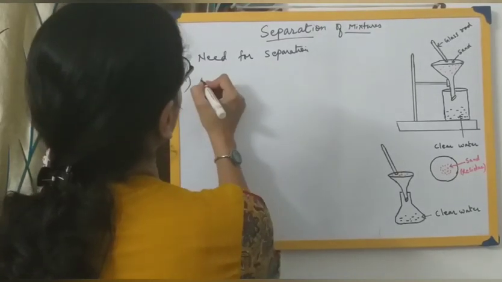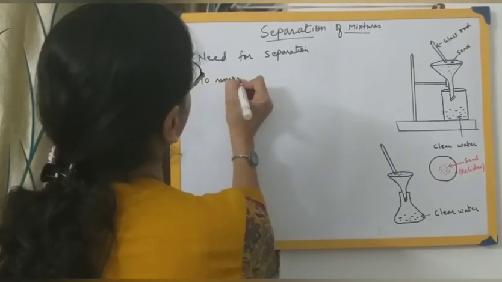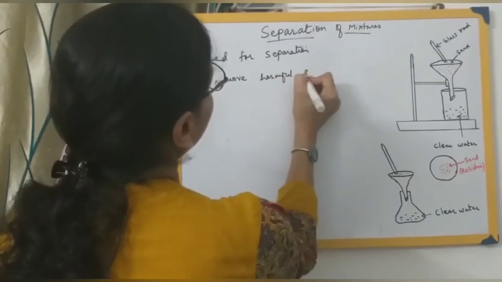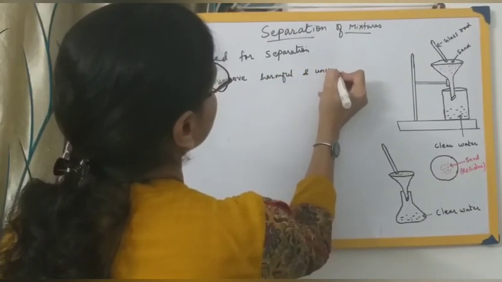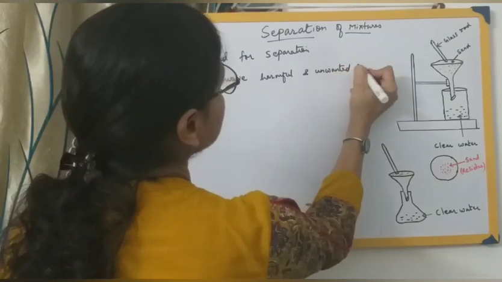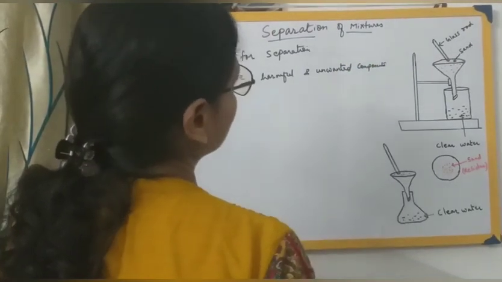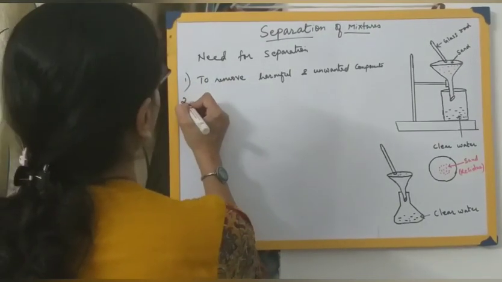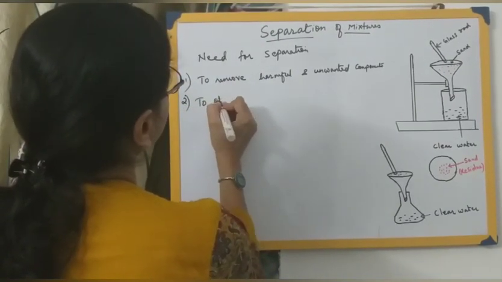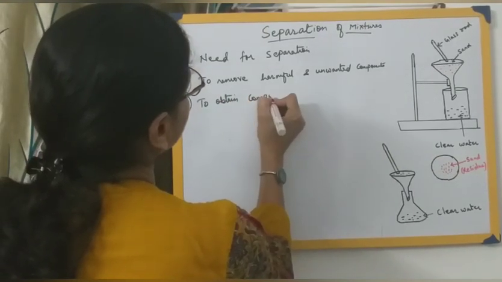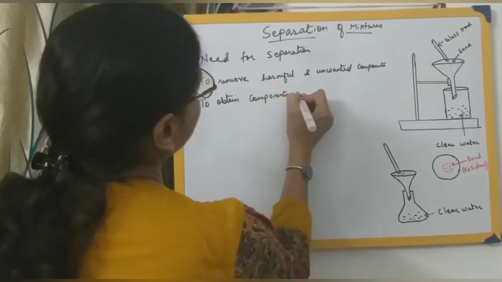That is to remove harmful and unwanted components from the mixture, then to obtain components in a pure form.